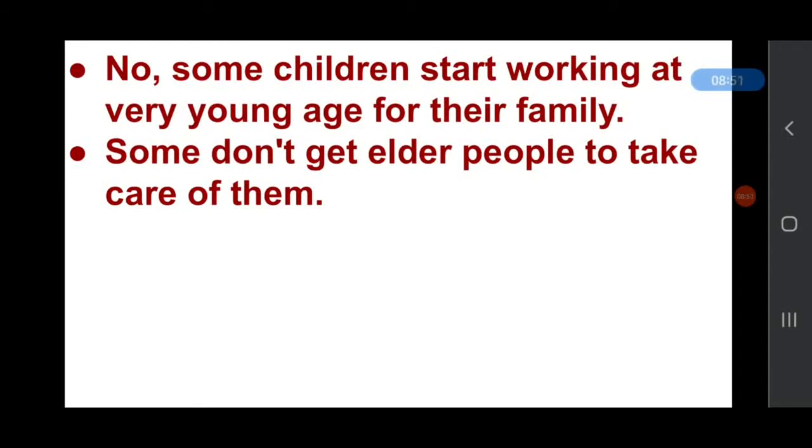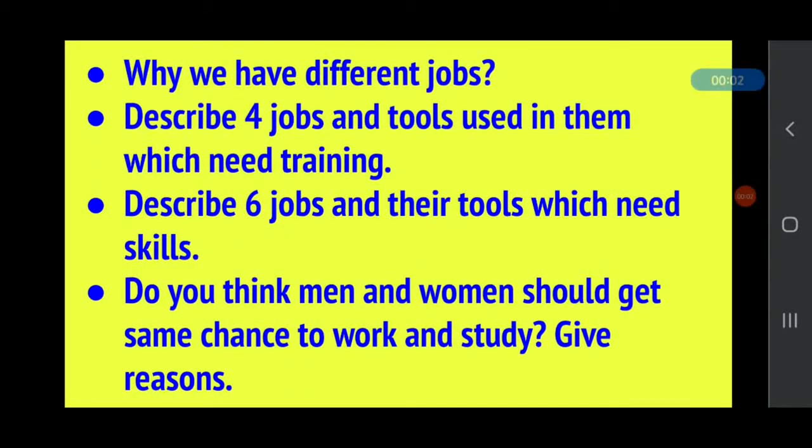Now open your volume 1, block 7, Work People Do. Read the block thoroughly, and underline the important sentences and difficult words of this block. And why do we have different jobs? Describe 4 jobs and the tools used in them which need training, and describe 6 jobs and their tools which need skills. Do you think men and women should get the same chance to work and study? Give reasons for your answer.